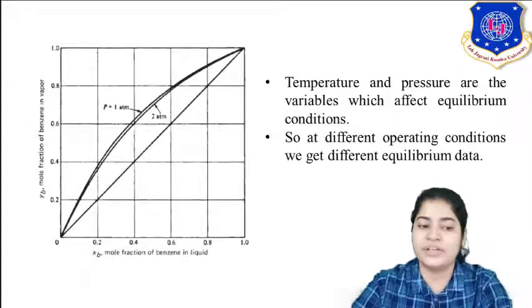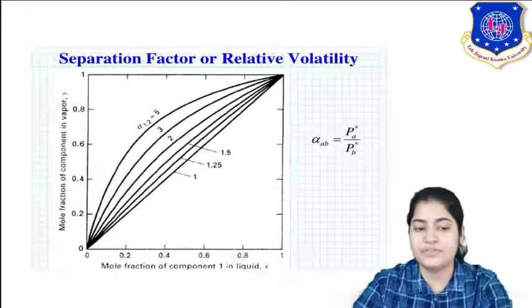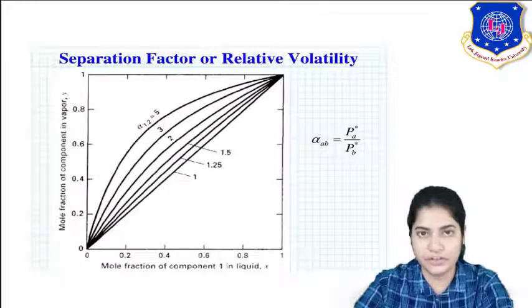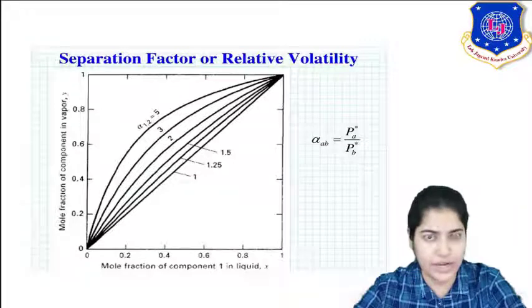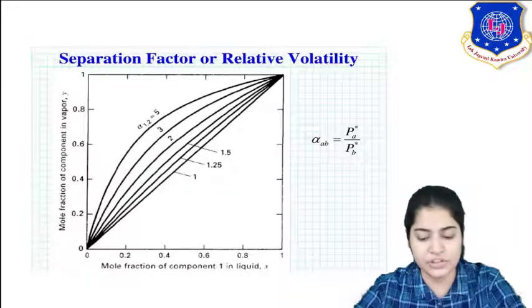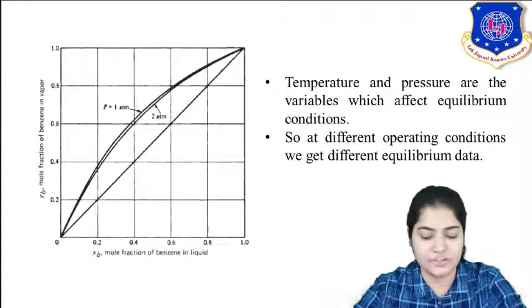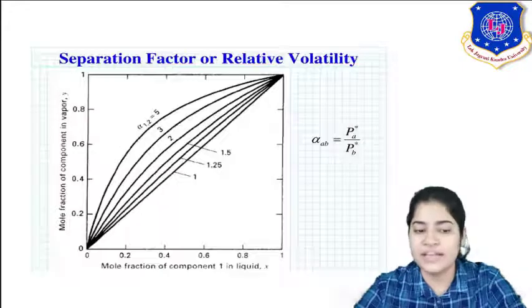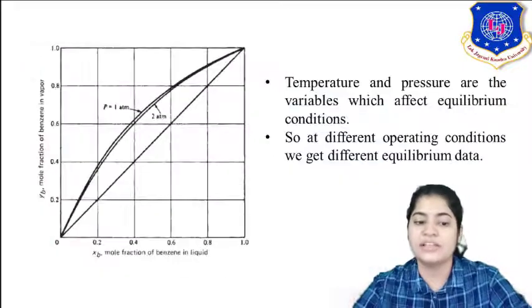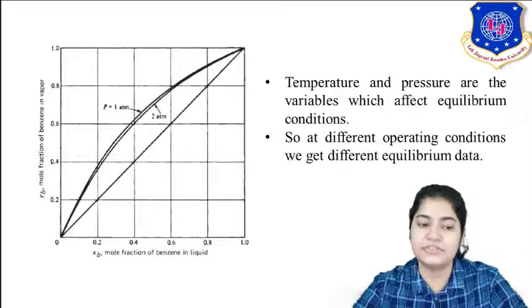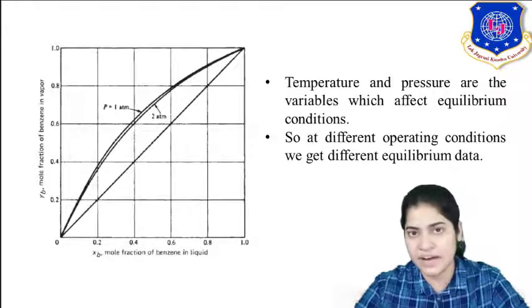Now see over here, this graph was showing the effect of relative volatility on x and y composition. Now here is the effect of pressure. So from both the graphs I can say that as my pressure is increasing, see here I am increasing the pressure. First is when your pressure is 1 atmosphere. When your pressure was 2 atmospheres, the difference between y and x has decreased.